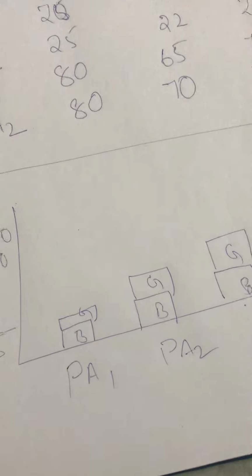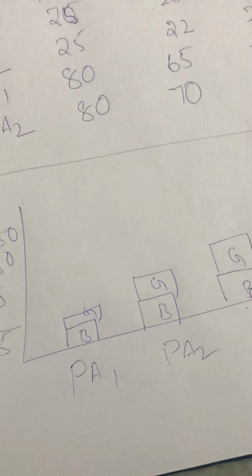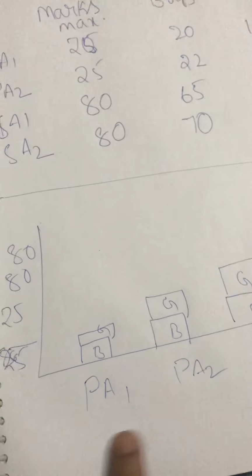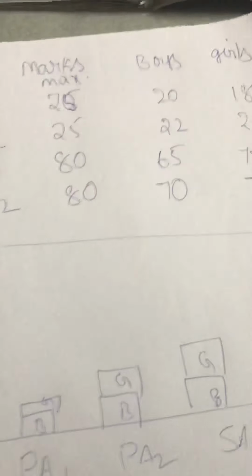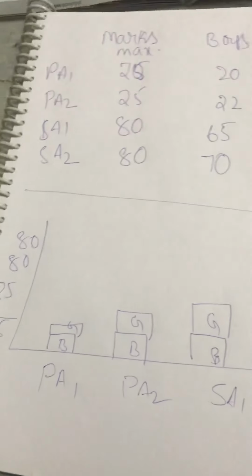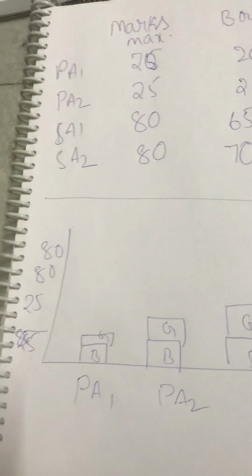And you have to write a paragraph using these marks as well as the maximum marks of the exams for boys and girls. This is how you will write, as I showed in the previous picture.